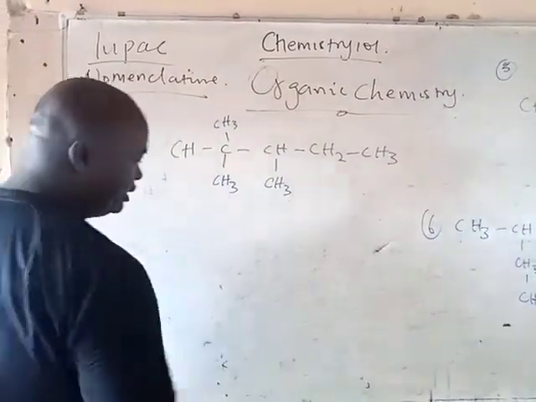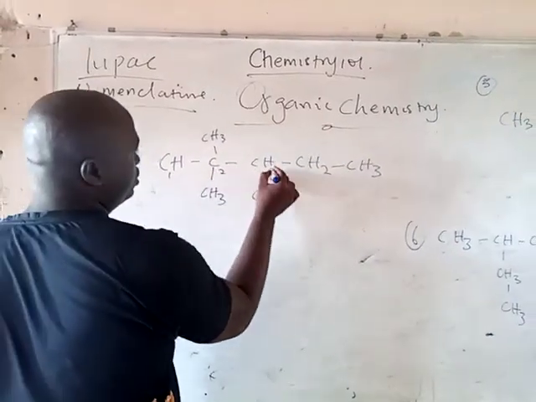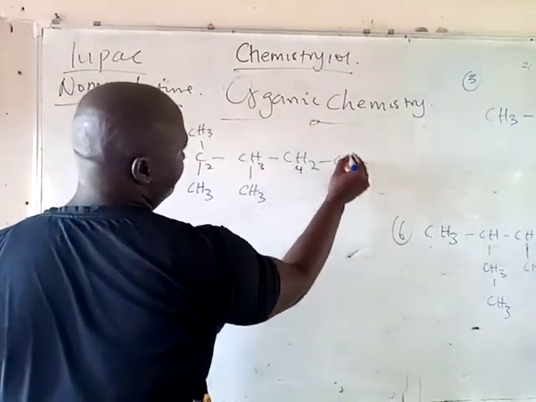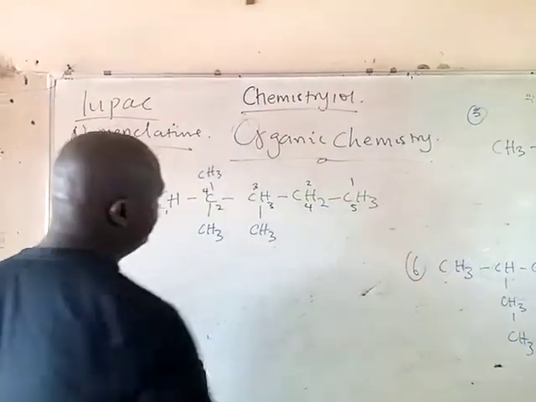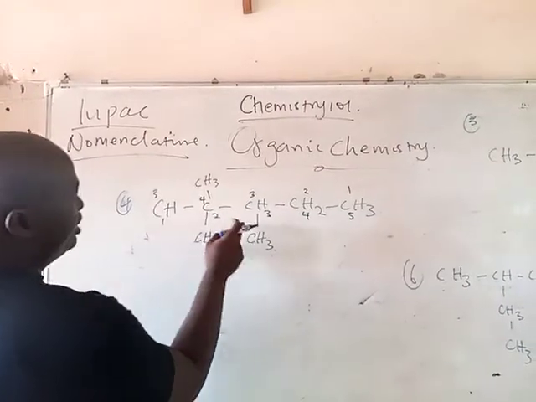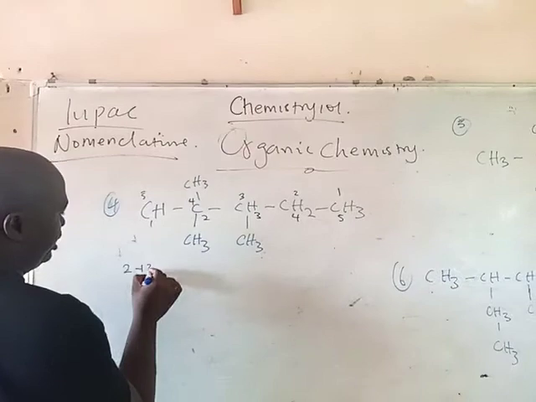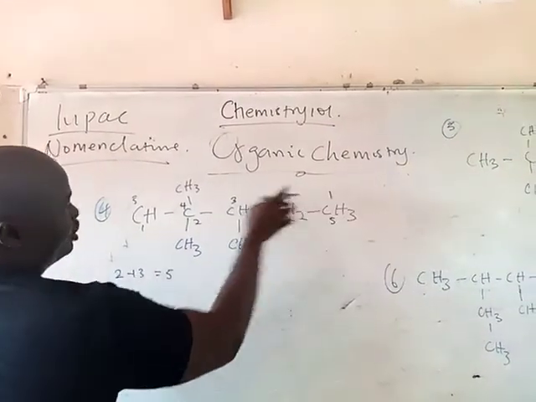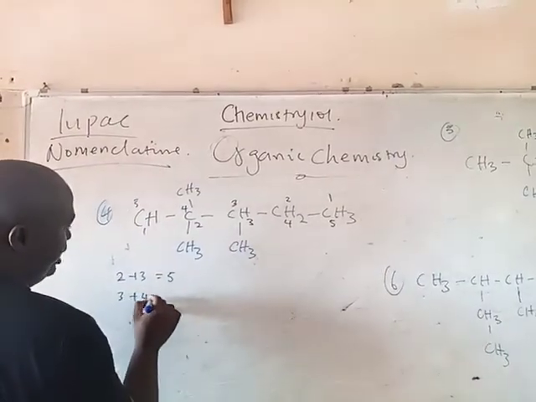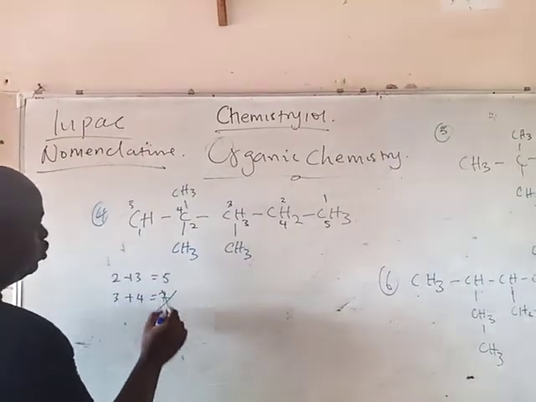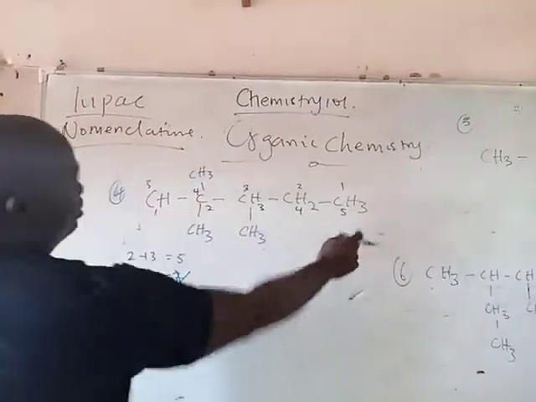So under this, you can see the first thing is 1, 2, 3, 4, 5, and 1, 2, 3, 4, 5. Right? Good. Now, when I'm using this numbering series, at branch I have 2, at branch 3 plus 3, this is 5. If I'm using this numbering series, at 3 we have a branch, at 4 we have a branch. So this is 7. So automatically this will not work, because the plan is to give the branch the lowest number, right? So I'm going to use this one, right? Good.